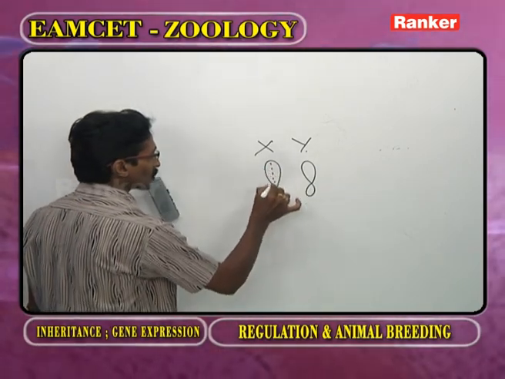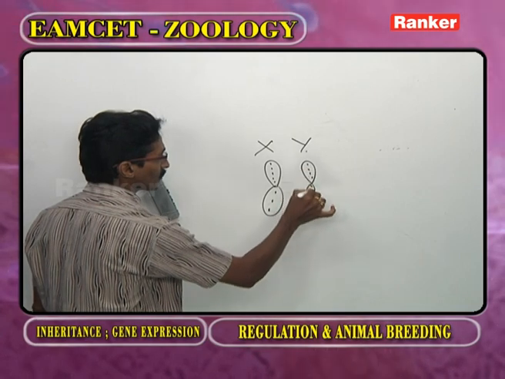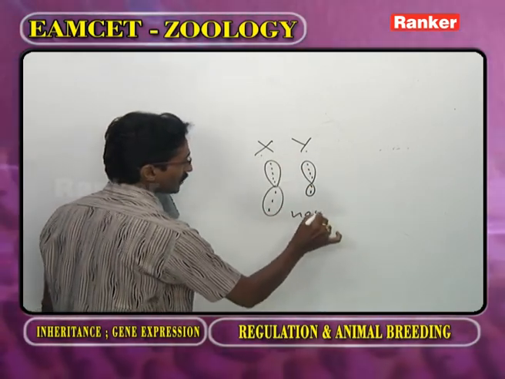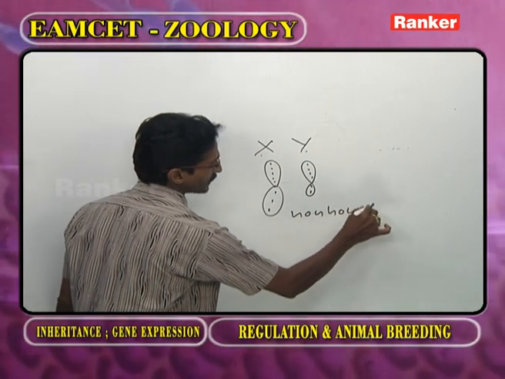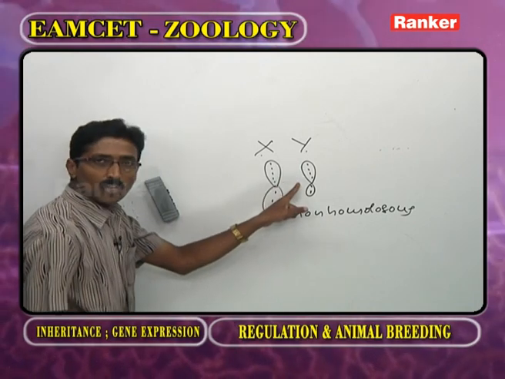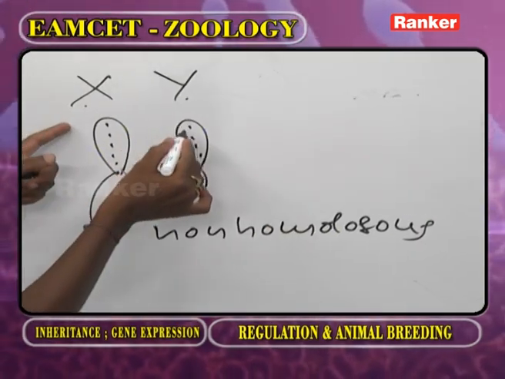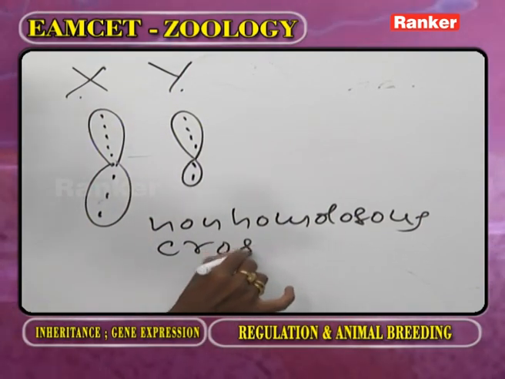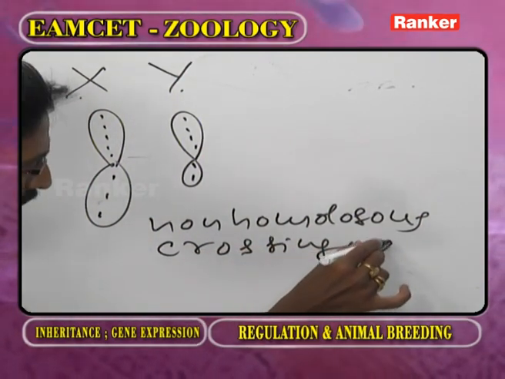On the X chromosome genes are present, and on the Y chromosome genes are present. X and Y are both separate, non-homologous, already discussed. So these two are non-homologous, and the genes present on non-homologous chromosomes do not undergo crossing over.